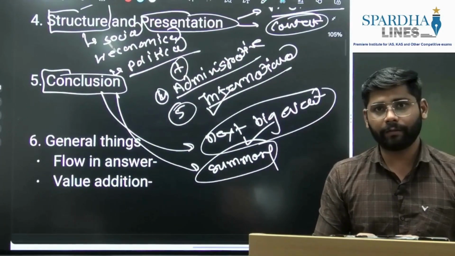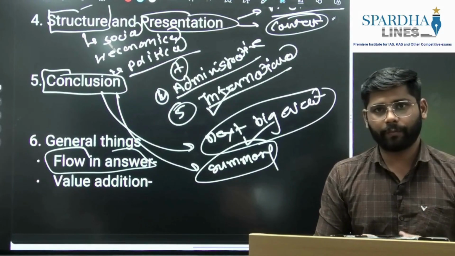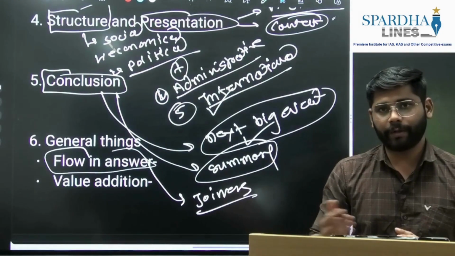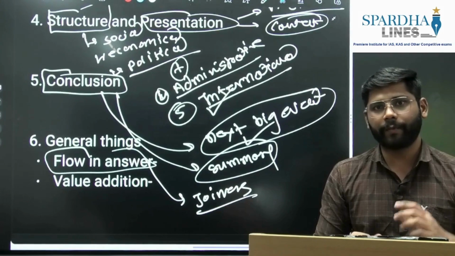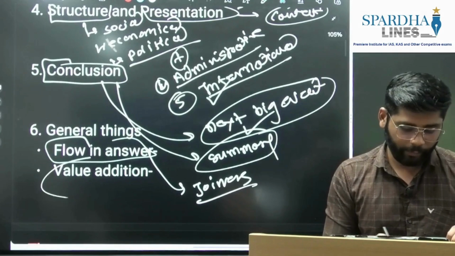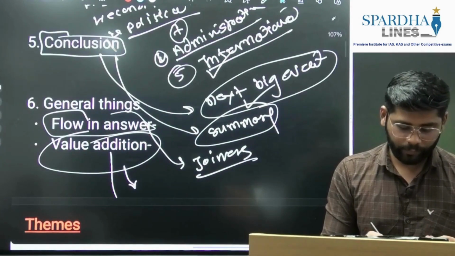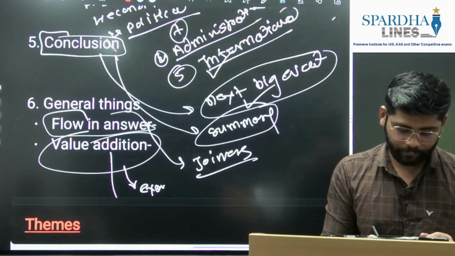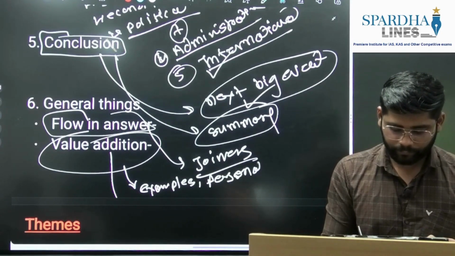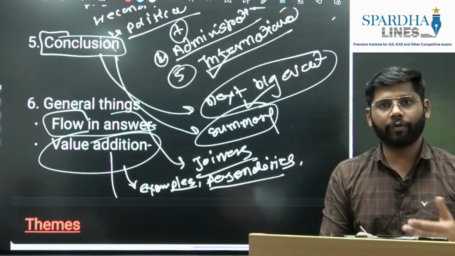Again, some general aspects we need to consider: first is the flow in the answer. We have a standard approach. We'll be using some joiners, and we'll use the joiners when we write subheadings and the conclusion, so there would be smooth flow in our answer. Then again, the value addition part, which is the most neglected. Here we are going to add more examples and mention personalities. This kind of aspect will add value to our answer.